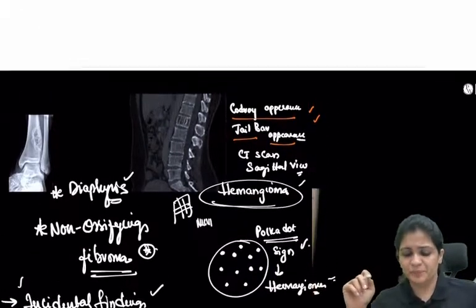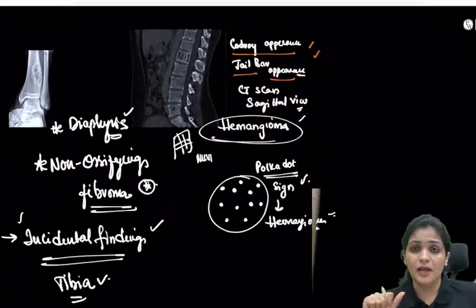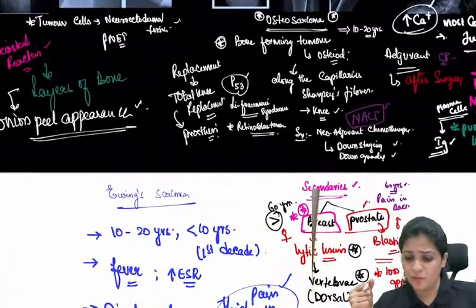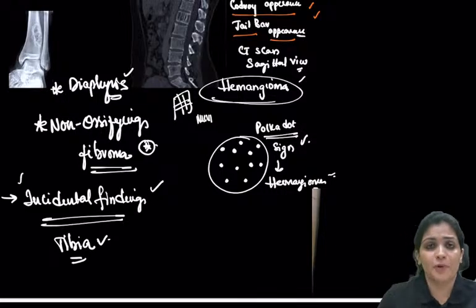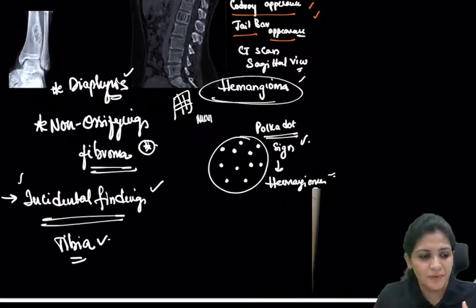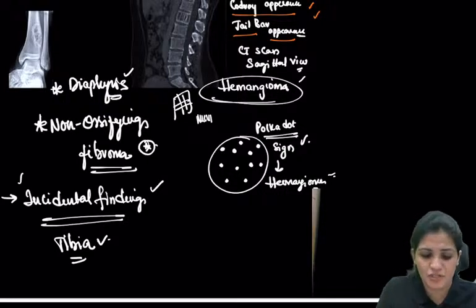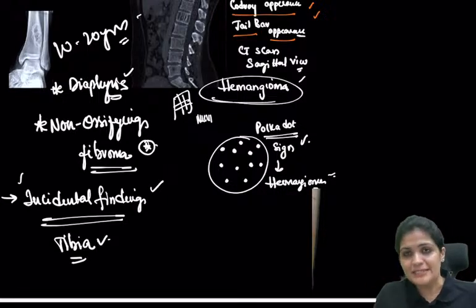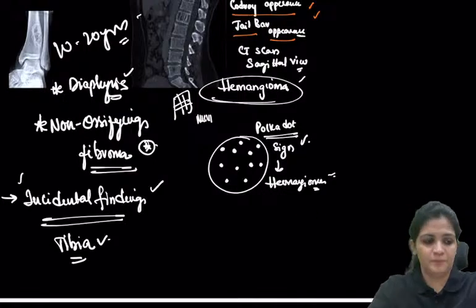So this is about the various tumorous conditions. Remember in case of your FMGE exam, right? I hope you have covered the tumors, right? So these are the various important tumors. You have to remember all the one-liners, right? So the jail bar appearance, the polka dot appearance, and the age group, right? So these are all again the GCT seen in the epiphysis, right? And these are all the one-liners also you have covered.